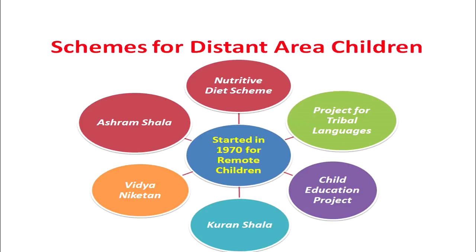So these were 6 schemes which had been launched for the education of distant area children.